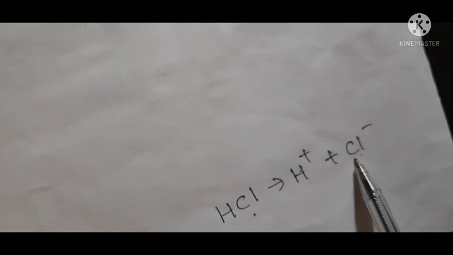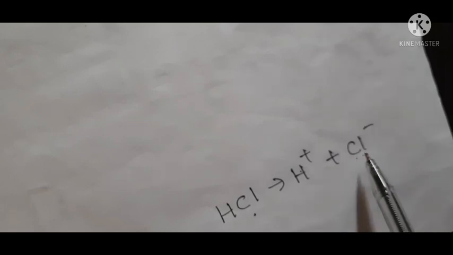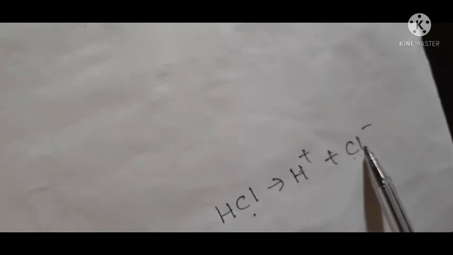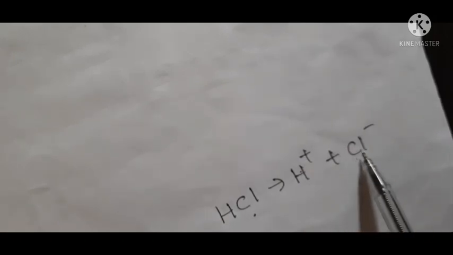So this is an ionic compound, H positive, Cl negative. Hydrogen has 1 electron in its last shell. Chlorine has 17 electrons, and 7 electrons in its last shell. So chlorine needs 1 electron, and hydrogen also needs 1 electron. So what does hydrogen do? Hydrogen loses this 1 electron to chlorine, and the last shell of chlorine is completely filled. Since chlorine gains 1 electron, it acquires negative charge.